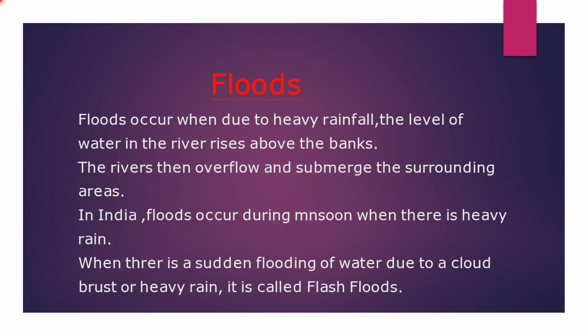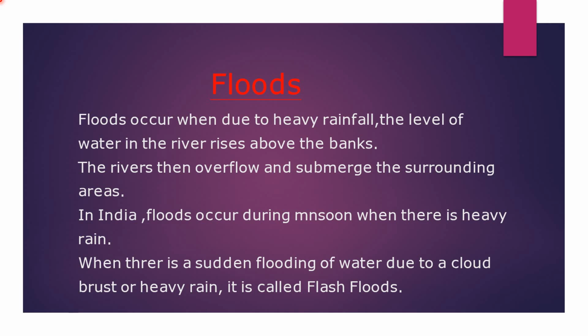Okay, children, I already explained to you what a flood is. Many times, 2 years back or even 1 year back, just recently, we have heard how floods take place. Floods take place due to heavy rainfall.